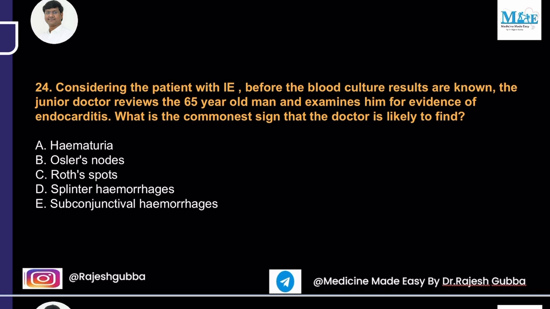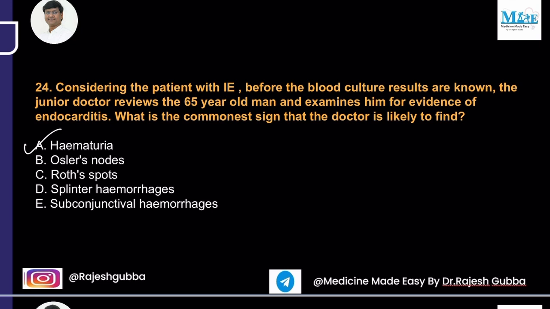Considering a patient with infective endocarditis, before the blood culture results are known, the junior doctor reviews a 65-year-old man and examines him for evidence of endocarditis. What is the commonest sign that the doctor is likely to find? Hematuria, Osler's nodes, Roth spots, splinter hemorrhages, and subconjunctival hemorrhages. The answer in this question is hematuria.